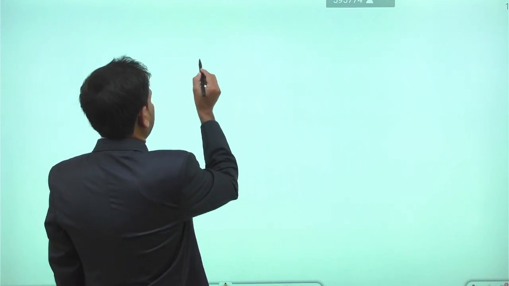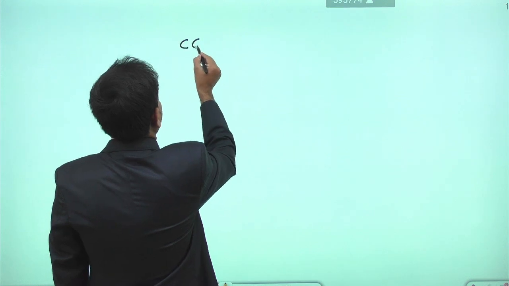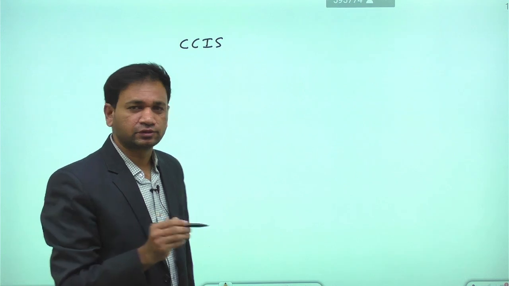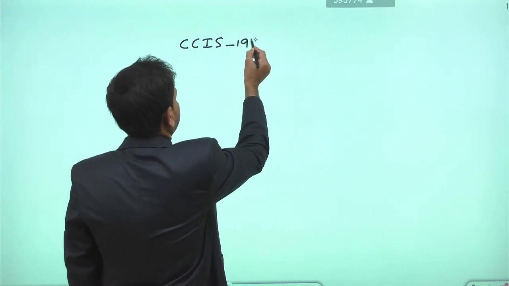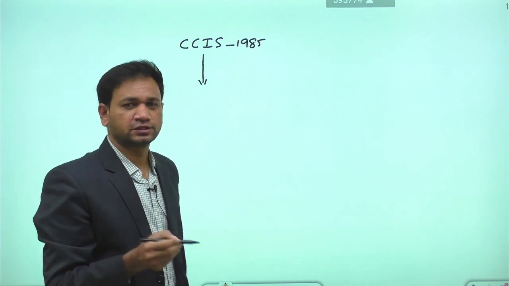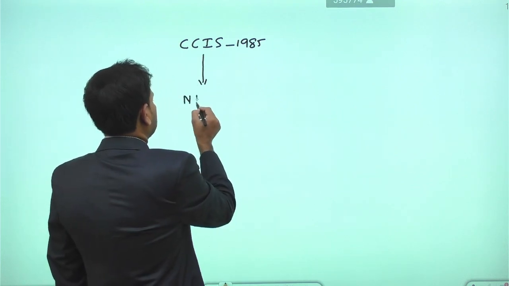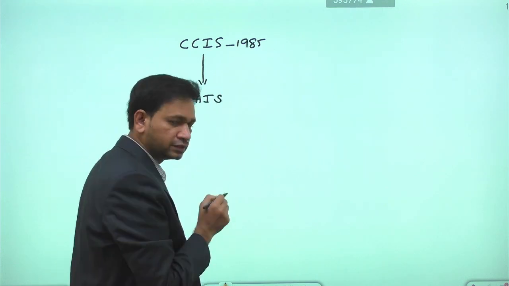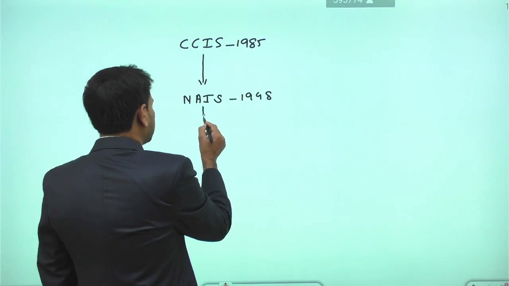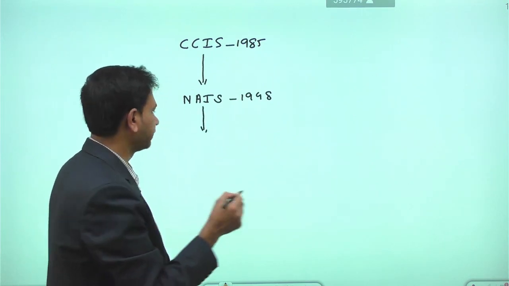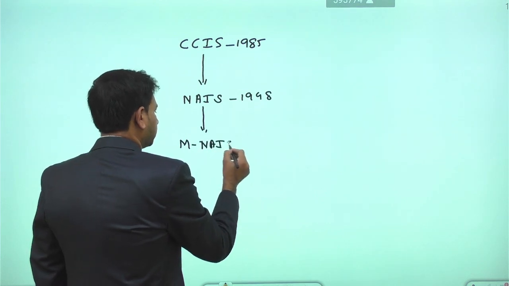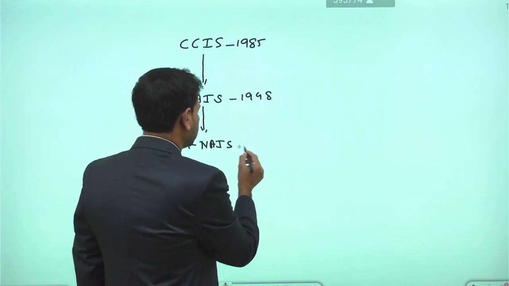The first ever crop insurance we got was the Comprehensive Crop Insurance Scheme in 1985. Then, according to the changes in society, we got the National Agriculture Insurance Scheme in 1998. Then again, according to the changes in society, we got the modified features in the name of the Modified National Agriculture Insurance Scheme in 2000.